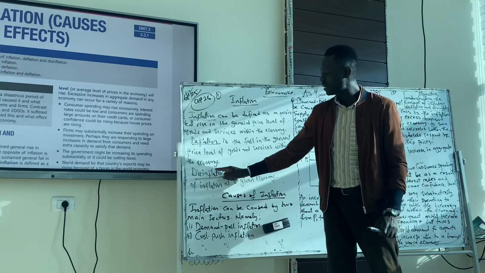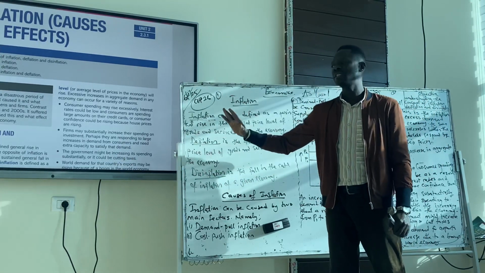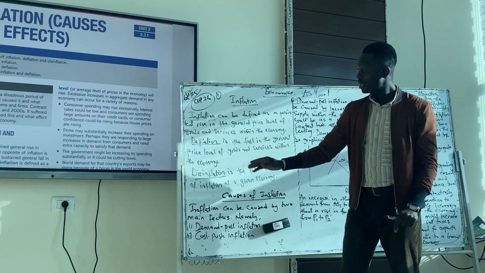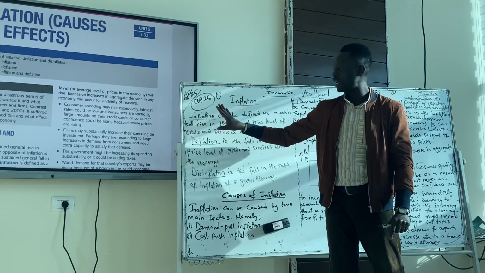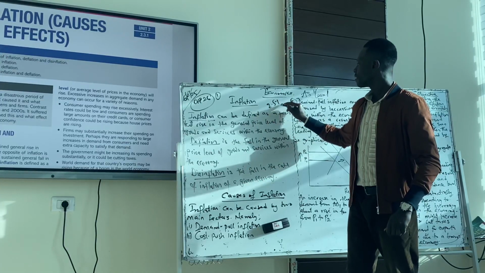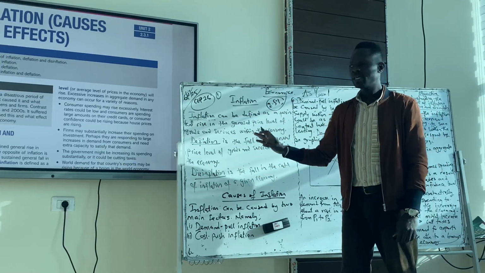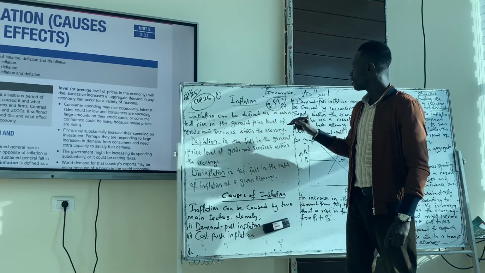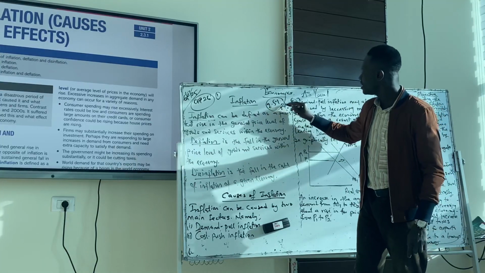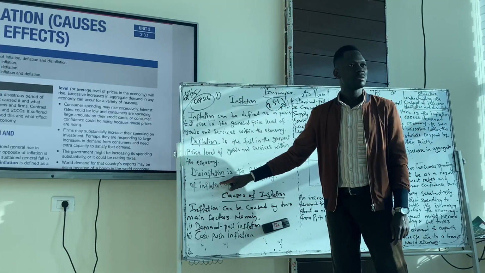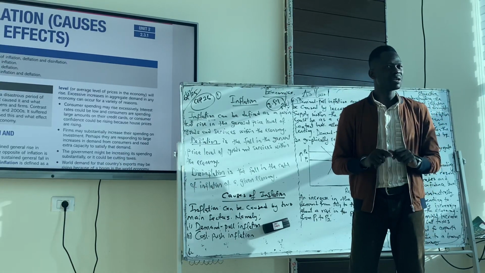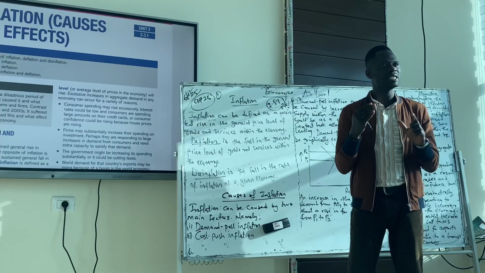So if there's a fall in the rate of inflation, let's say there's an inflation rate of 2.5% in Libya, that is the inflation rate. Now it reduces to 2.4, 2.3. This is not the price level, this is the inflation rate. So this means there's disinflation. But if the price continues to rise or fall, that's inflation or deflation. Do we get the difference between disinflation and inflation here?